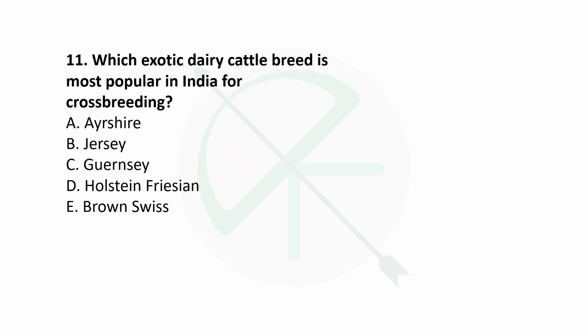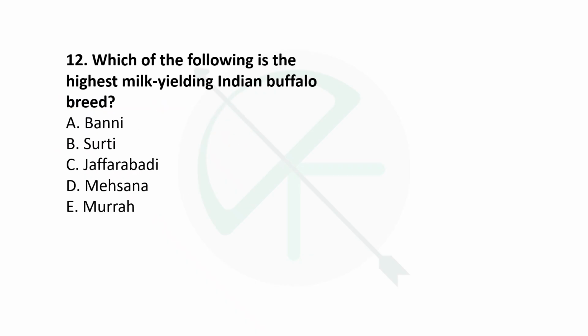Which exotic dairy cattle breed is most popular in India for crossbreeding? So for crossbreeding purposes, the most acclimatized variety that is used is Jersey. Next question is which of the following is the highest milk yielding Indian buffalo breed? Highest milk yielding buffalo, indigenous. Correct. It is Murrah.